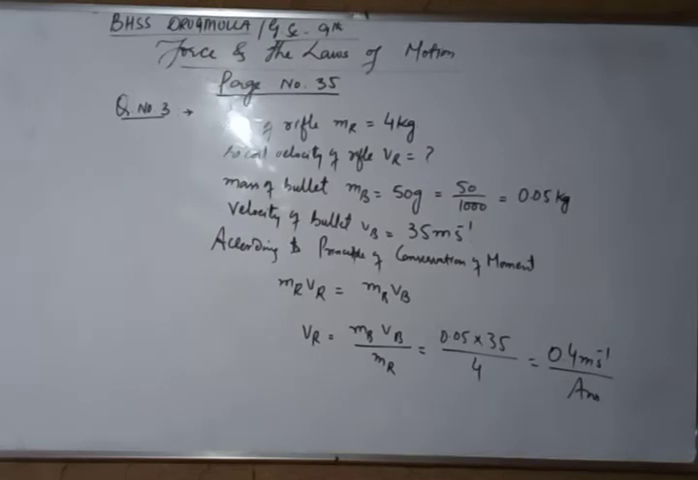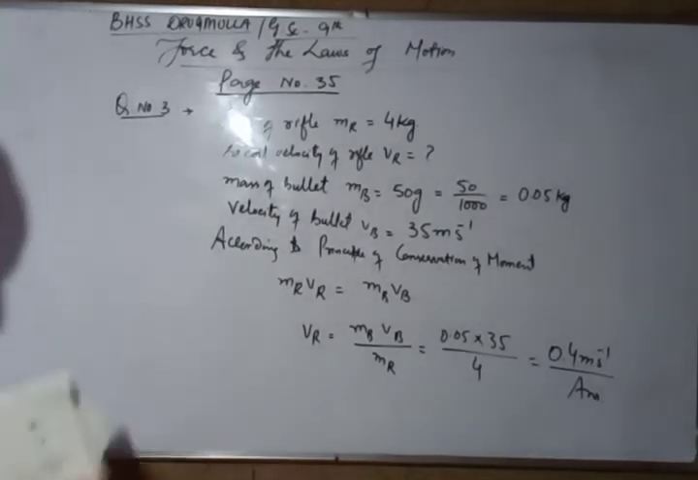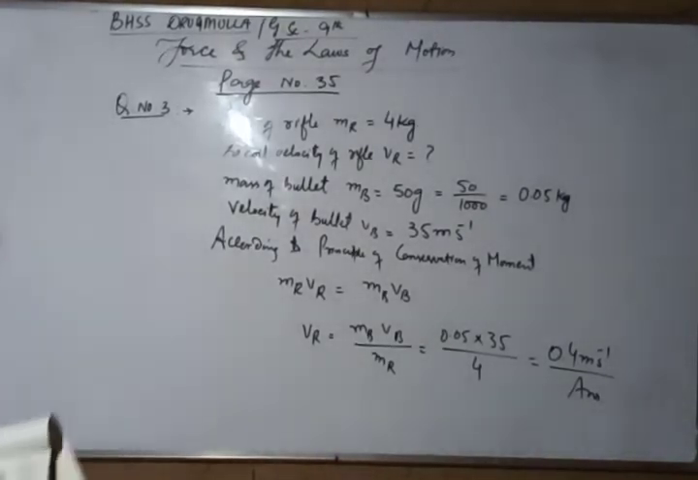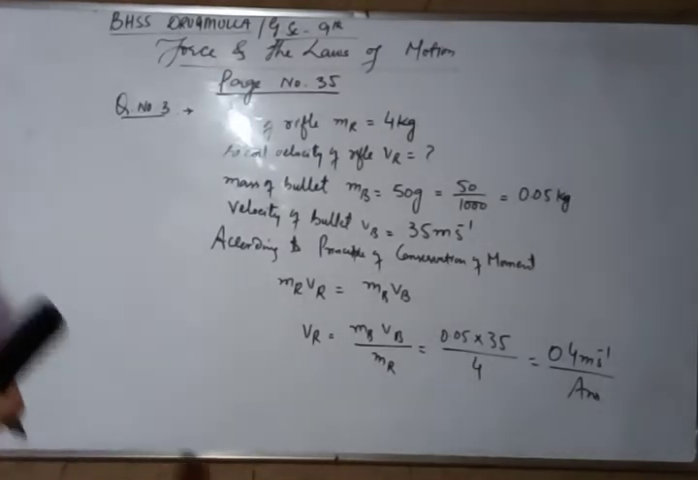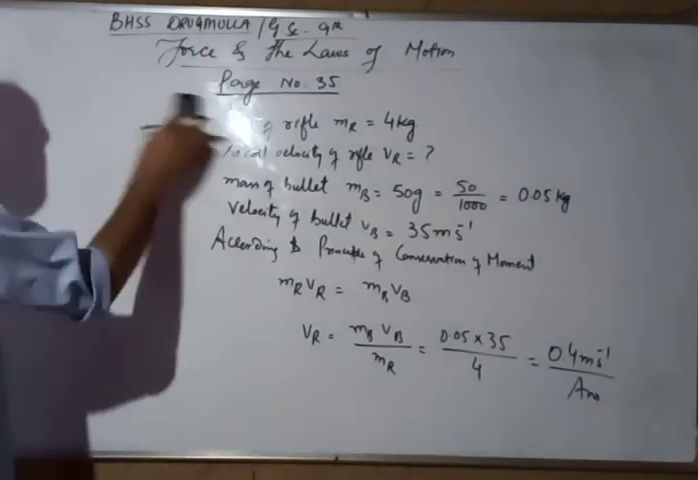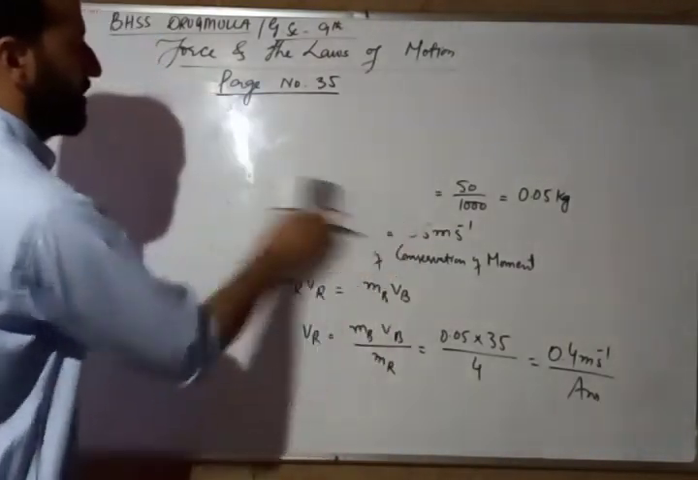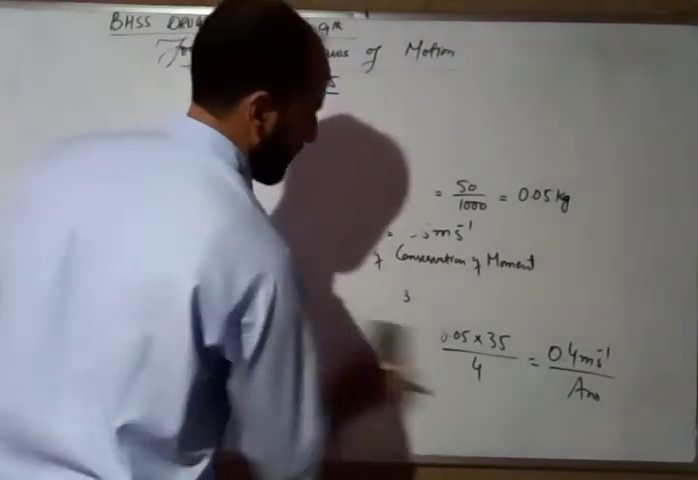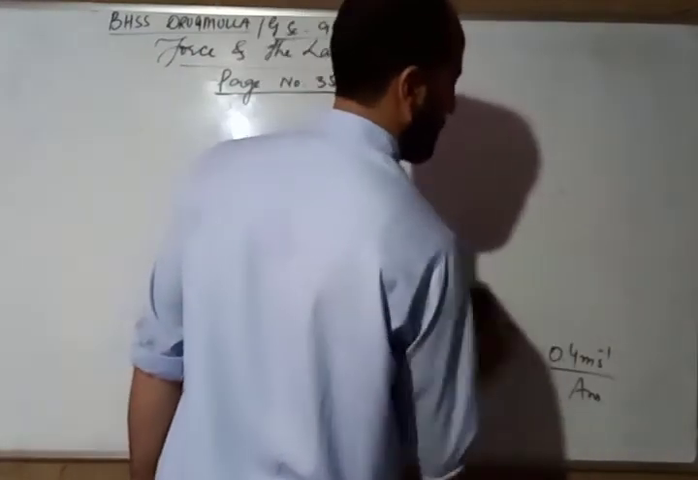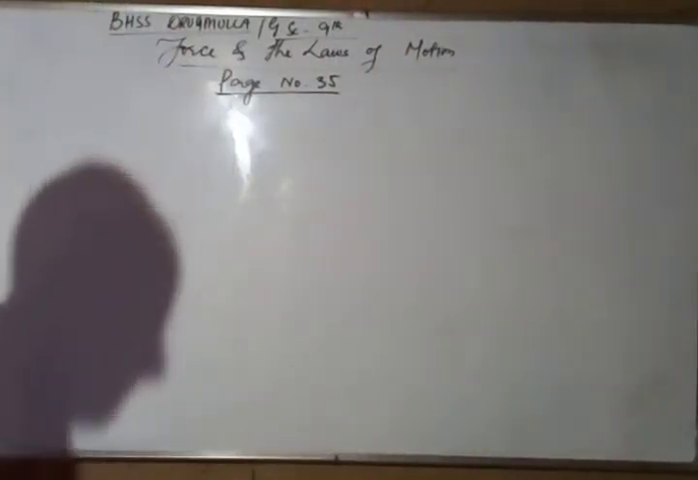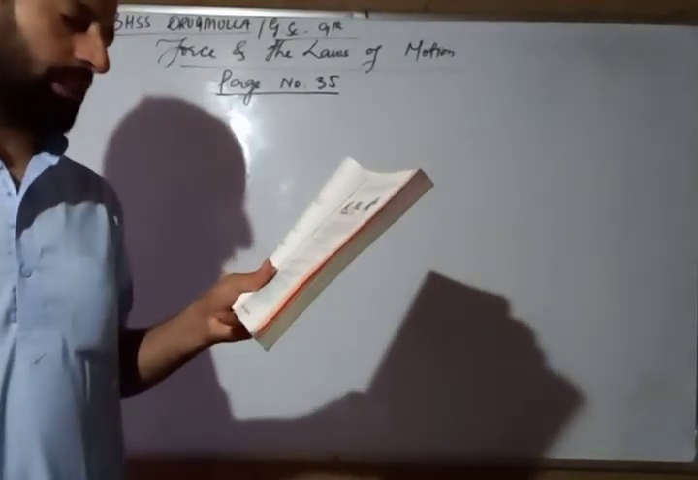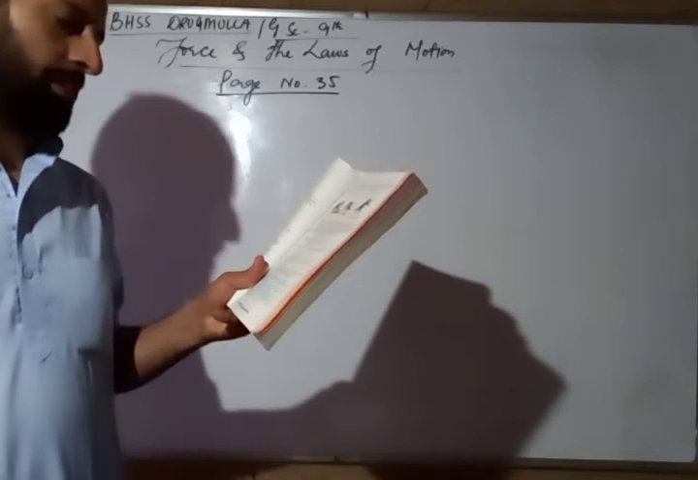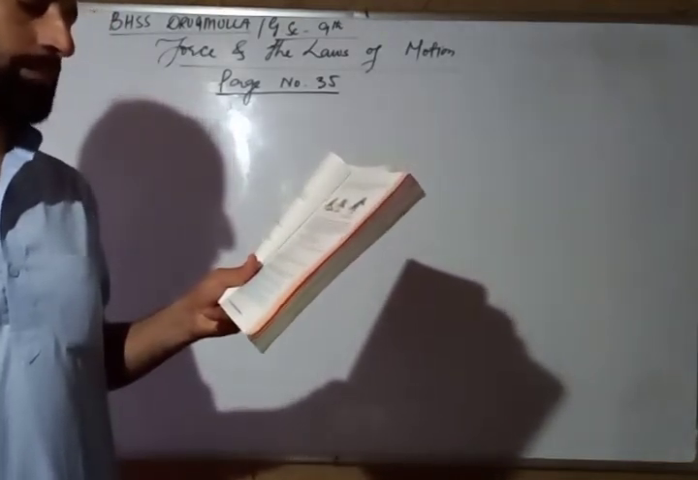So this was the very first question of today's topic, numericals based on the principle of conservation of linear momentum. It was page number 35, question number 3. Question number 4. Listen, dear students. Question number 4. Two objects of mass 100 gram and 200 gram are moving along the same line and direction with velocities 2 meter per second and 1 meter per second.